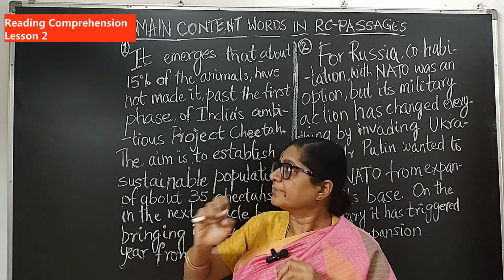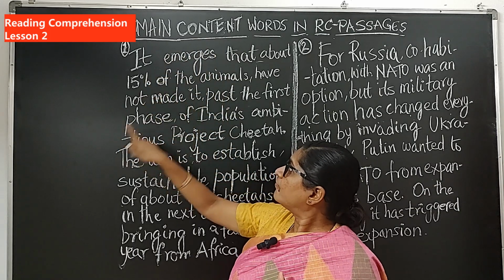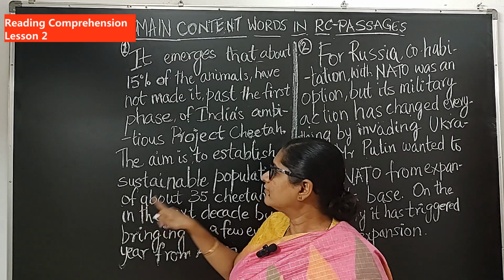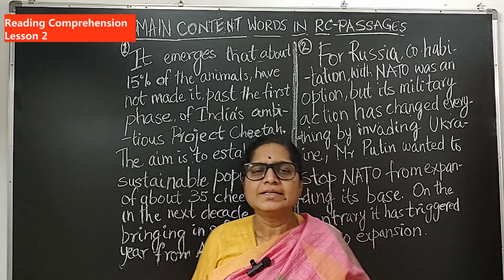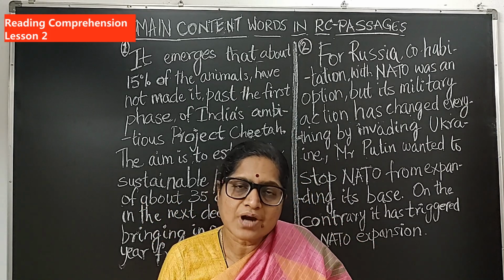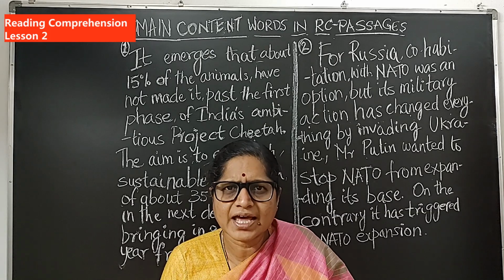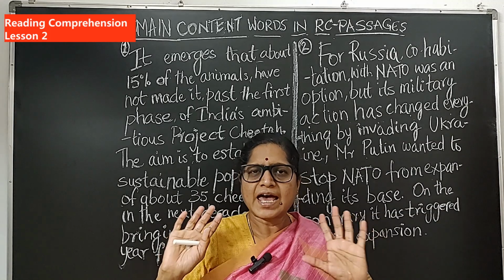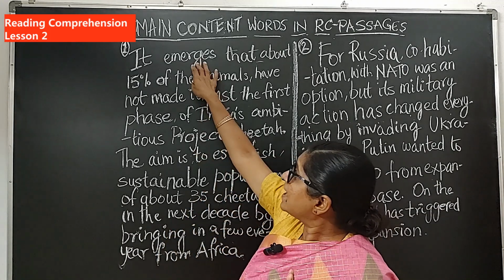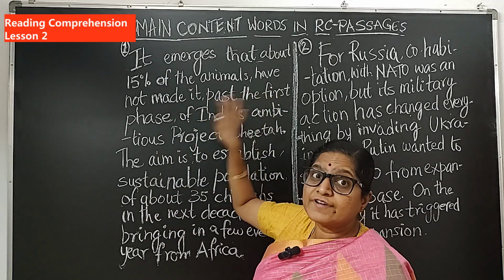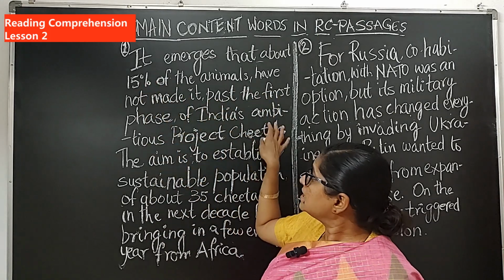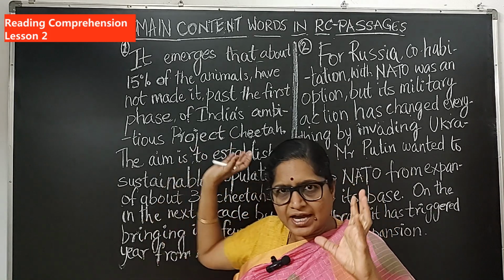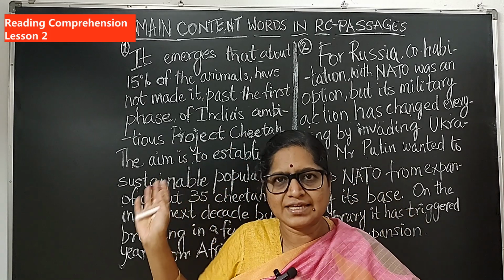For example, look here: it, of, or is, to, or of, about, in, the. These words add to the structure of the sentence but do not have much meaning. They do have some meaning but not as much meaning as the main words like emerges, past, the first phase, 15%, India's ambitious project. So the words which I read out just now have more meaning than the other words.